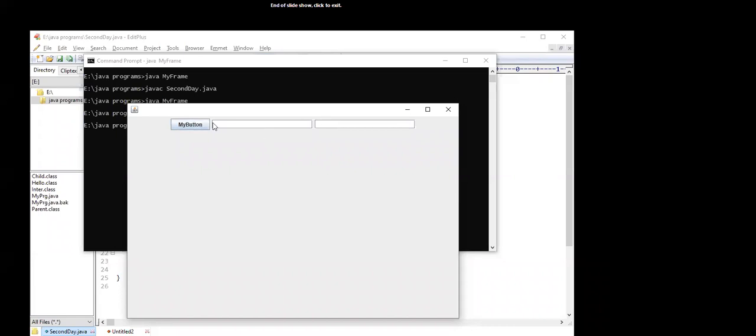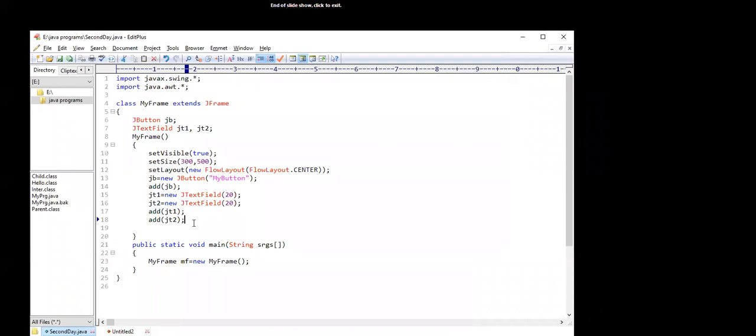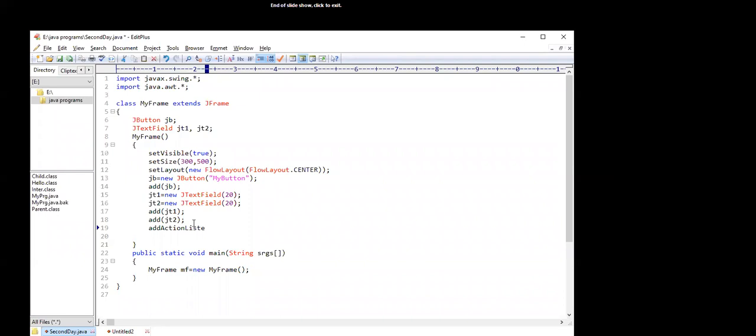And if we want to perform the event handling concept over this button, then we have to first register the listener with this button. So in Java, we have a listener. jb dot addActionListener.